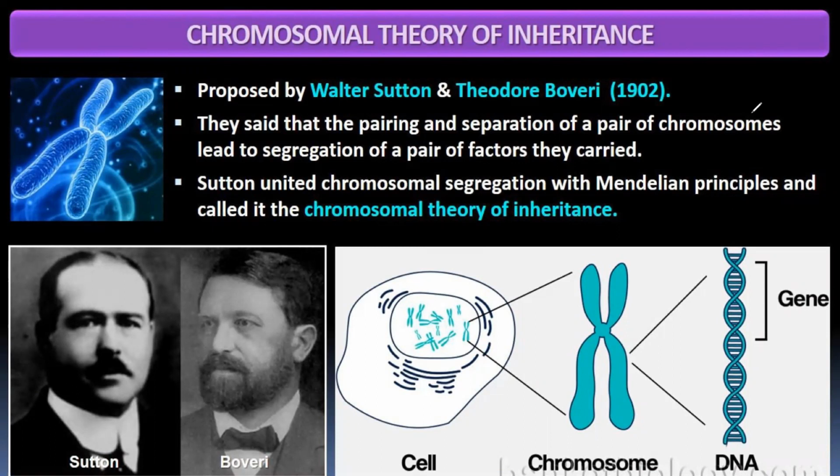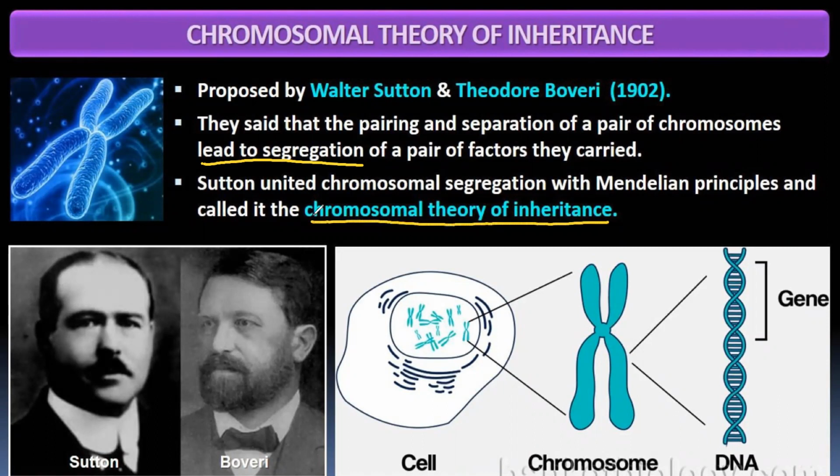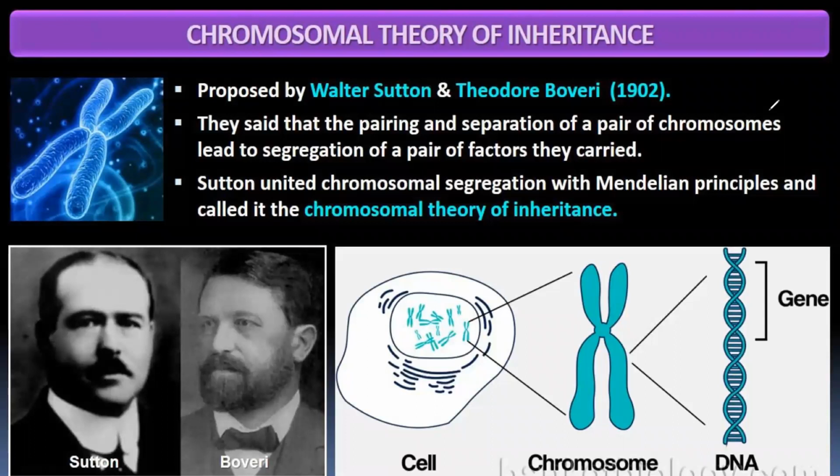So this is the second law of inheritance that Mendel gave us, right? According to them, the paired genes, the pairing and separation of a pair of chromosomes leads to the separation of factors as well. Sutton united chromosomal segregation with Mendelian principles and called it the chromosomal theory of inheritance. So it's simple. Mendel was working on genes, factors.